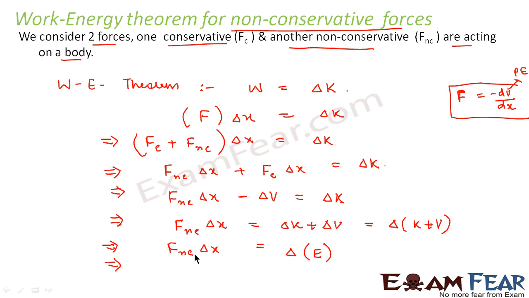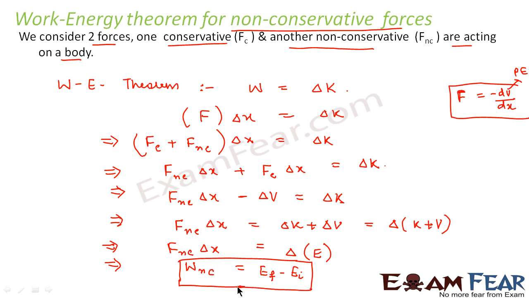Now what is Fnc into delta x? This is nothing but the work done by the non-conservative force. So the work done by the non-conservative force, Fnc into delta x, is equal to the change in total energy. That means the work done by a non-conservative force is equal to the change in total energy.